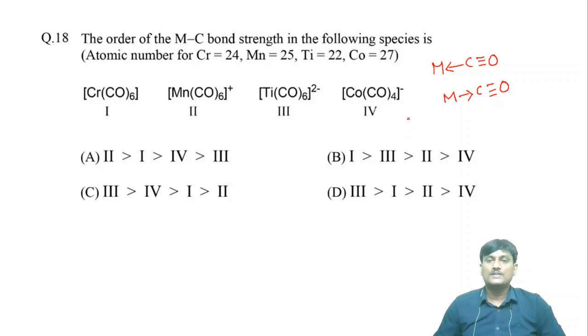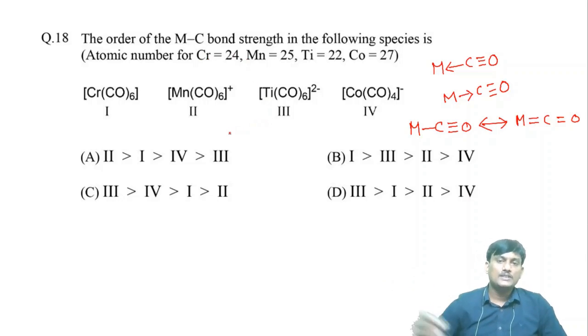Suppose this is a resonance structure of this one, M triple bond C triple bond O. If you take the resonance structure, M double bond C double bond O. If the metal has more electron density or more negative charge, then there is more back bond nature, and then there is more MC bond strength. Here you have to identify in which case there is more electron density.